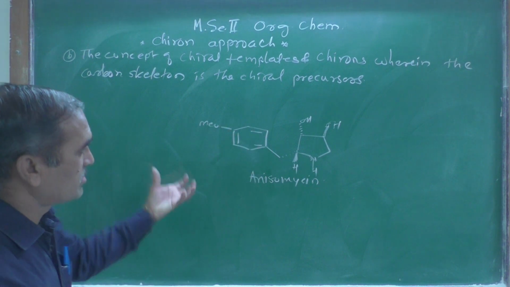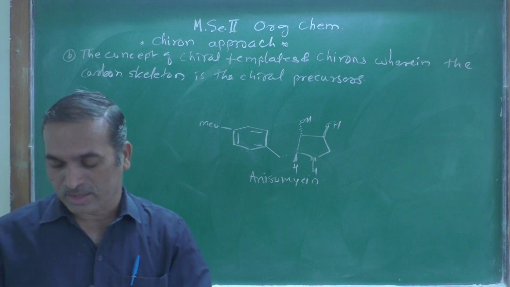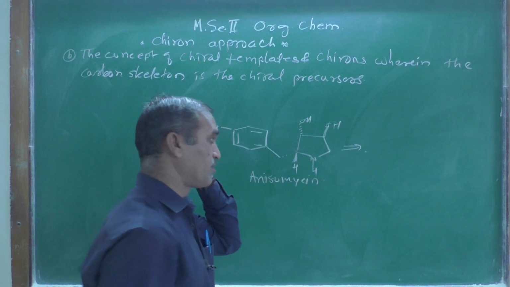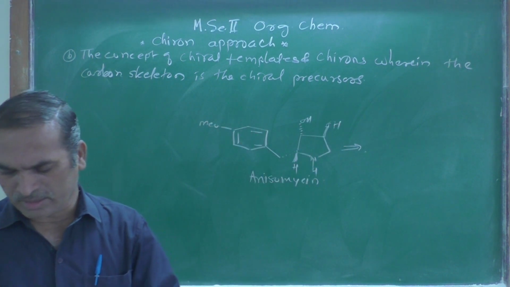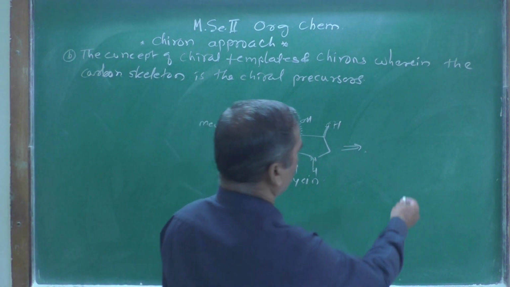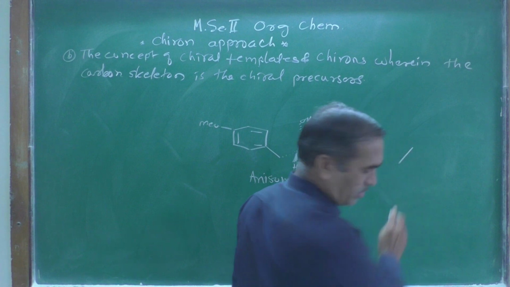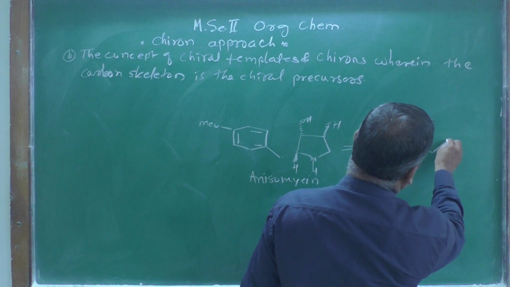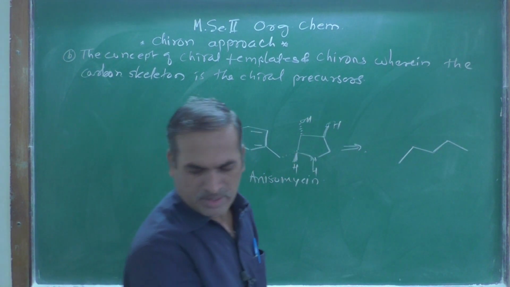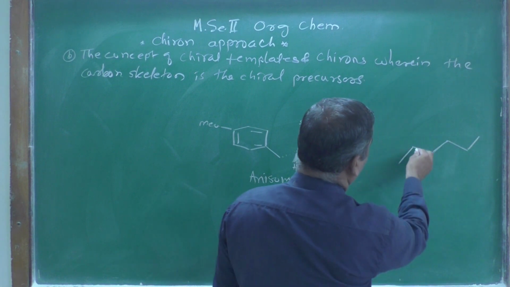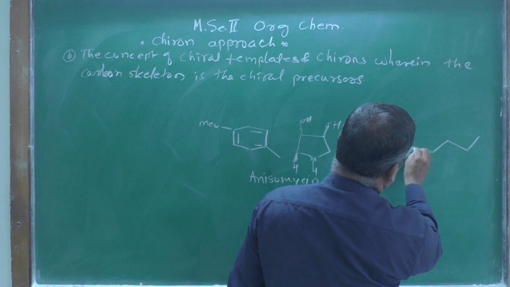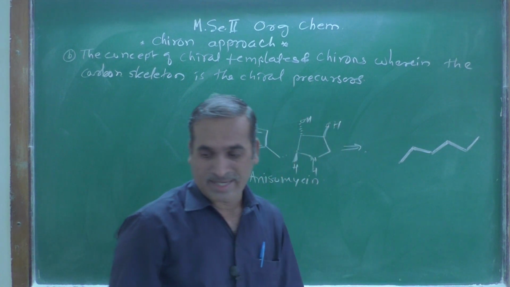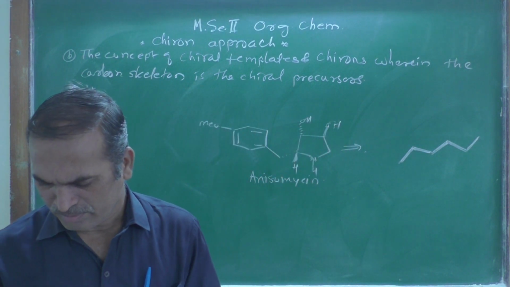What would be the precursor of this target molecule? The precursor means the starting material. If you observe this target molecule, the precursor may be like this one. This is the carbon skeleton, which I am showing by a thick line, so that you can understand how the skeleton is essential for the precursor.